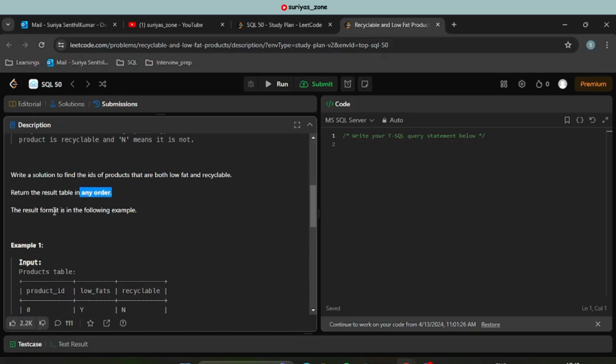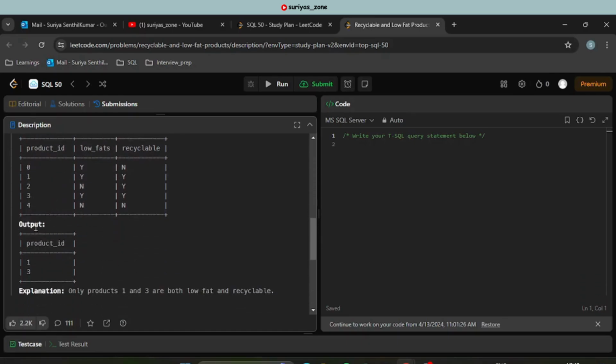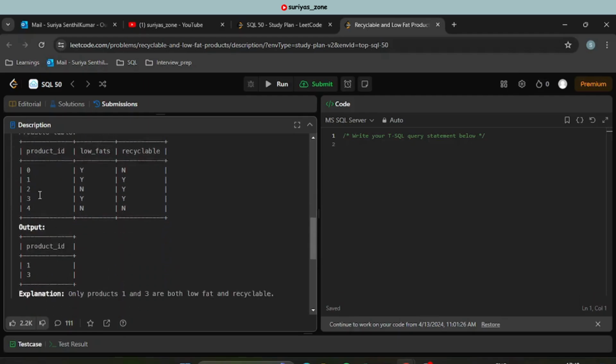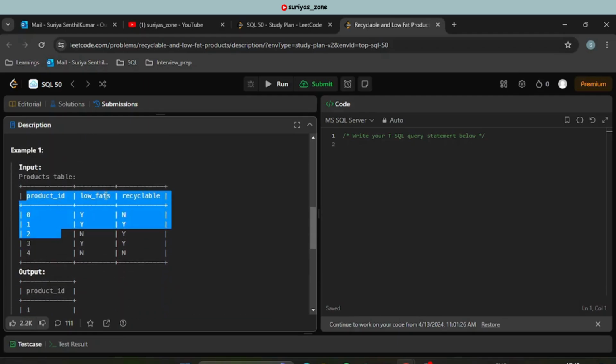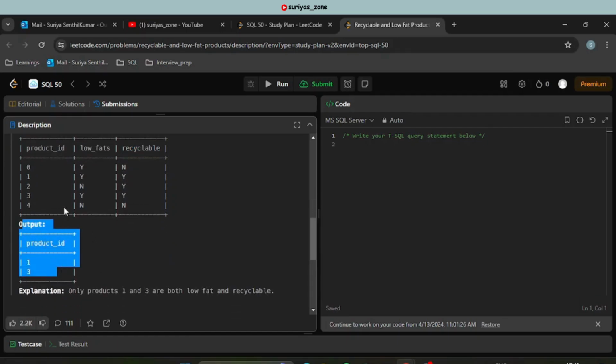Next, they have provided the example input and then the example output. This is the input: we have product_id, low_fats, and recyclable. And this is the output they are expecting. If you see the output, they have got only product IDs 1 and 3, because for product ID 1, low_fats is Y and recyclable is also Y. And for the third product, low_fats is Y and recyclable is also Y.